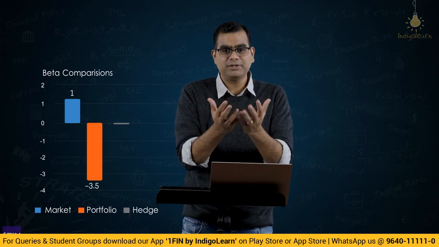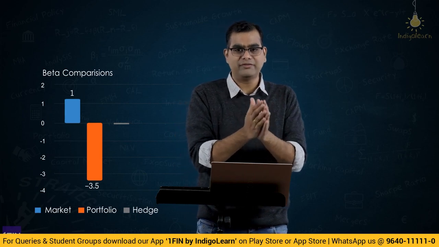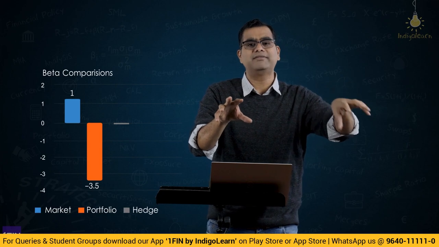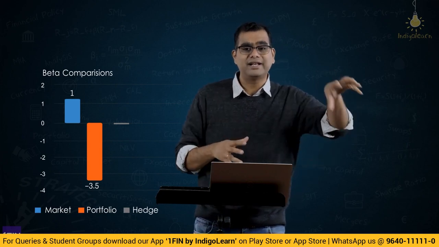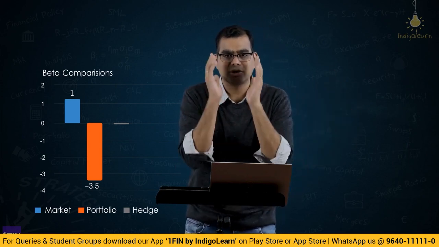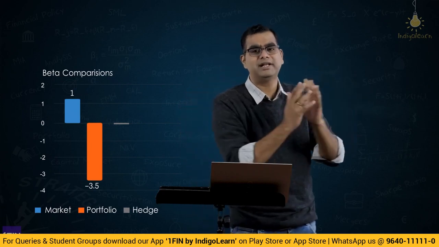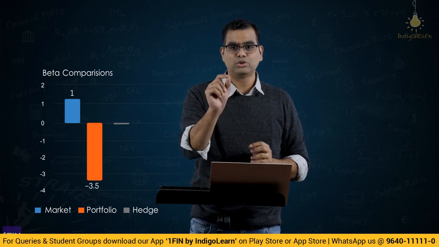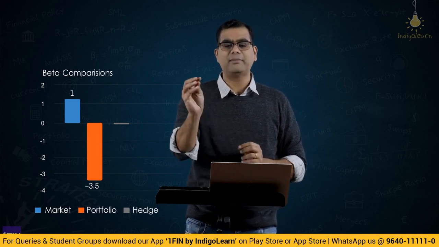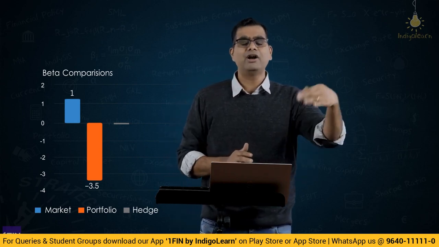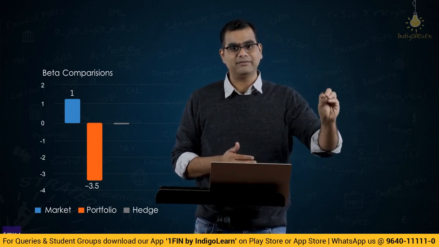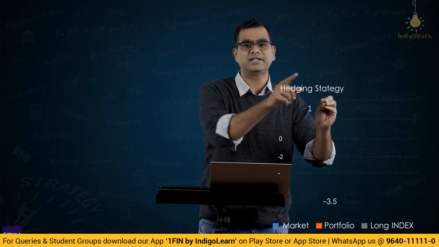See, the hedge position here has to reflect the changes in the value of this portfolio, which should be compensated by the value of the derivative. Whatever happens to your portfolio should get compensated by the derivative that you enter. Your portfolio has 2.2 as the value and minus 3.5 as the beta. What should be the compensating position? You should do something where this minus 3.5 gets compensated to 3.5.